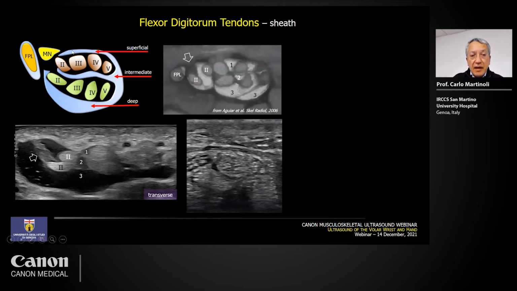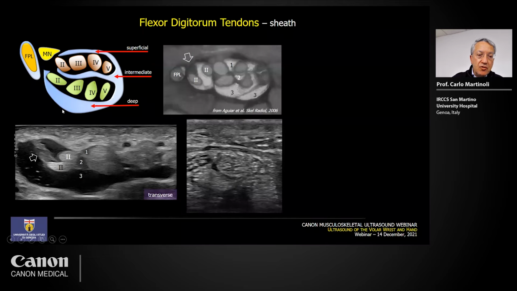And the other one is the ulnar-sided bursa, and it envelopes the 8 tendons from the flexor digitorum superficialis and flexor digitorum profundus. So the appearance, the shape of this tenosynovial envelope is illustrated in this image.